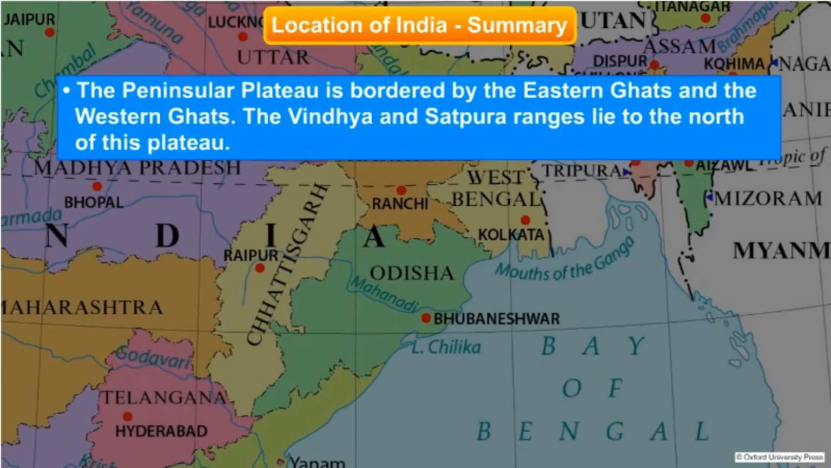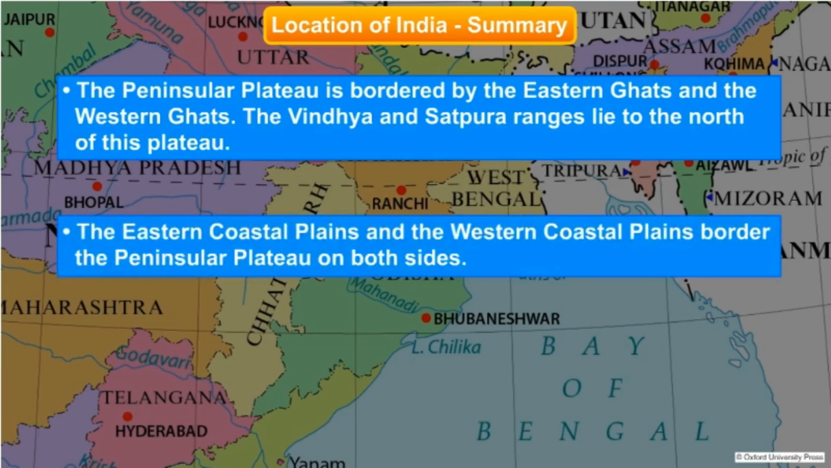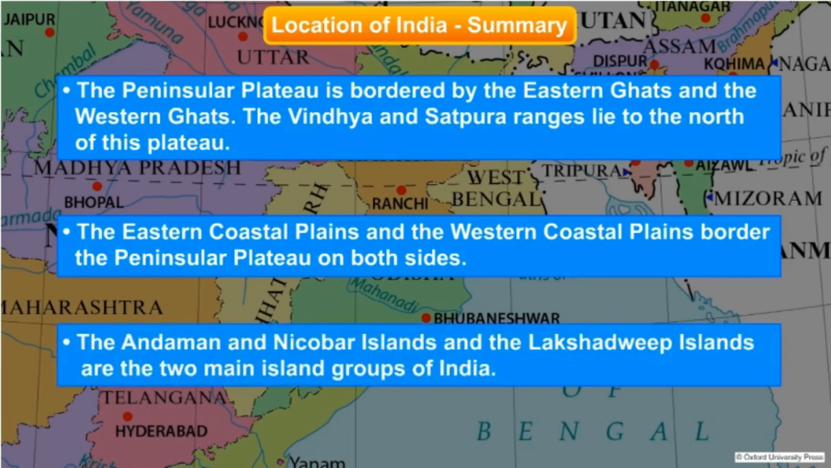The Peninsular Plateau is bordered by the Eastern Ghats and the Western Ghats. The Vindhya and Satpura ranges lie to the north of this plateau. The eastern coastal plains and the western coastal plains border the Peninsular Plateau on both sides. The Andaman and Nicobar Islands and the Lakshadweep Islands are the two main island groups of India.